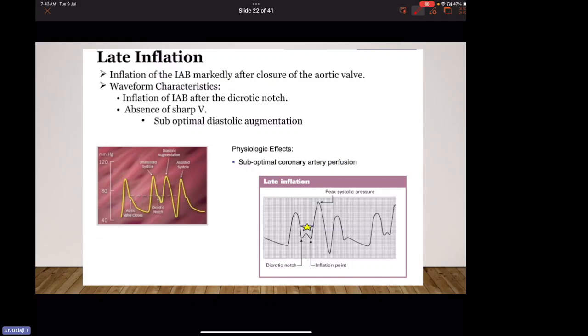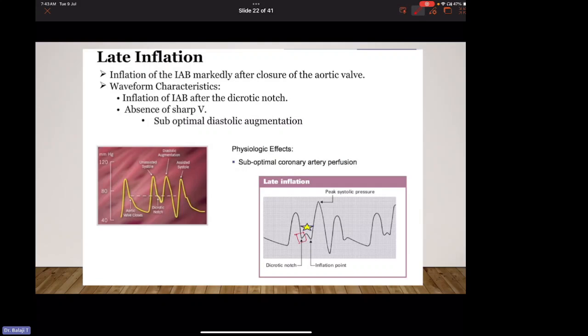Late inflation: inflation of the IABP markedly after closure of the aortic valve. Waveform characteristics: inflation of the IABP occurs after the dicrotic notch. Normally, the inflation happens at the dicrotic notch, which can be seen in the shape of a V. Here, due to late inflation, there is absence of a sharp V. This is the dicrotic notch.